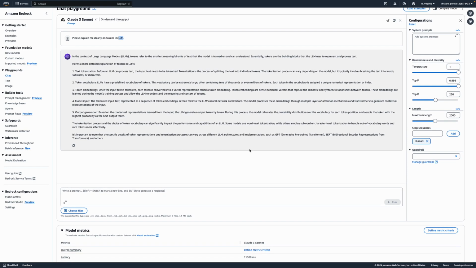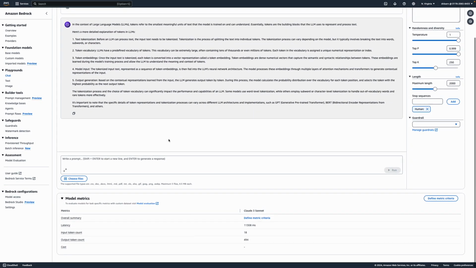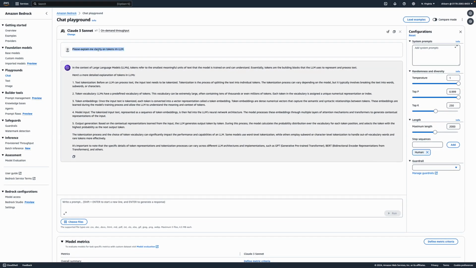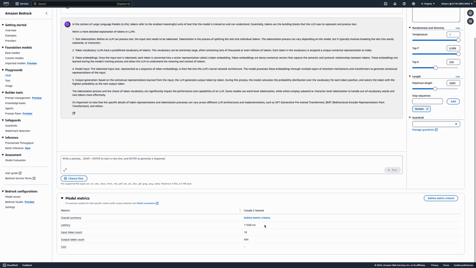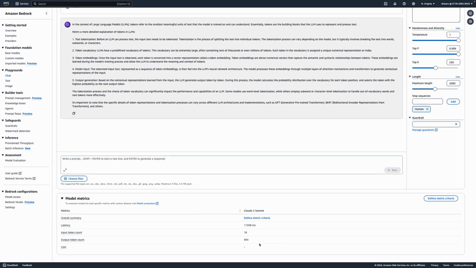Why should you know about tokens? If I scroll down here, you see the response came in close to 11 seconds, with the input tokens. Out of this text, it created 18 tokens. So a token is not necessarily a word, because if I count the words, it's 8 words, but here it says 18.